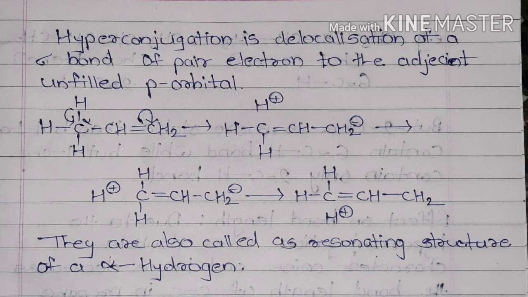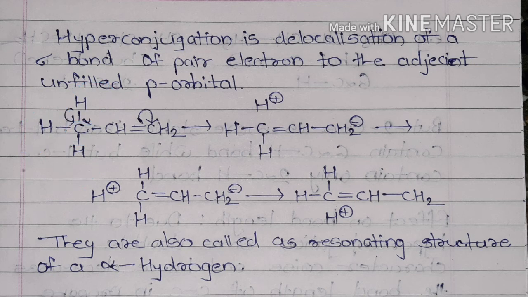Hyperconjugation is the delocalization of the sigma bond pair of electrons to the adjacent unfilled p orbital. In this example, the carbon adjacent to our functional group, the first attached carbon, is called the alpha carbon, and the hydrogens attached to that carbon are called alpha hydrogen atoms.